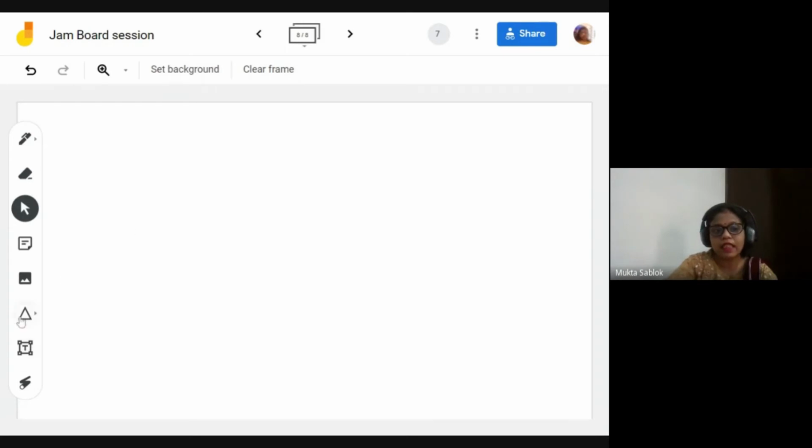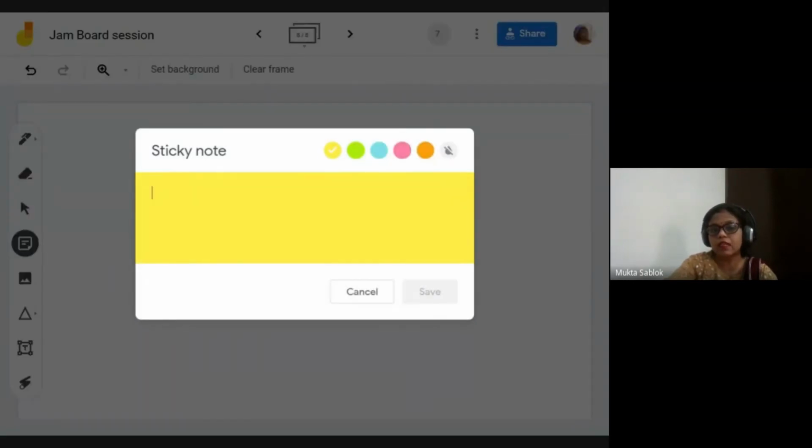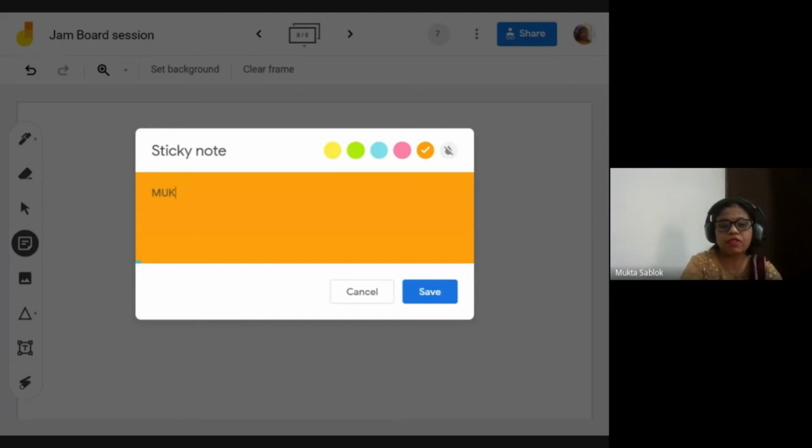Now this is the sticky note. One question is how to use the sticky note. This is the sticky note, and you click. These are certain colors which we can use in the free version of sticky notes. And I can just write. I'm just writing my name.